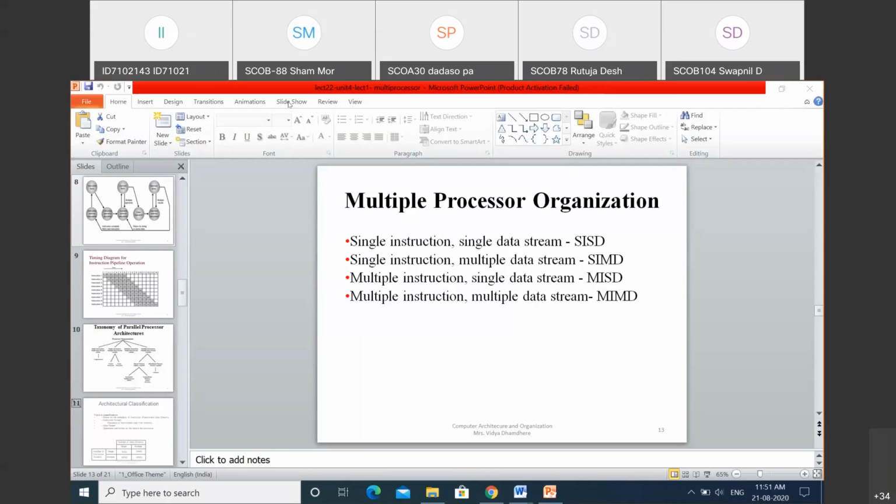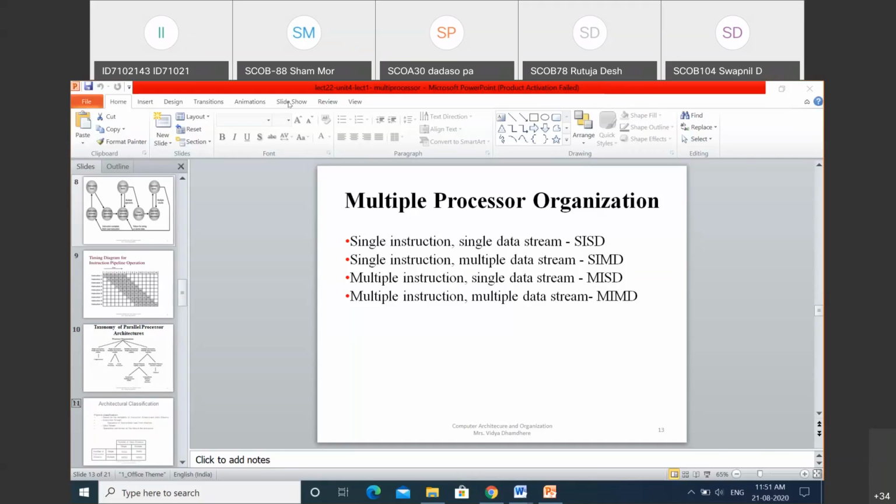A number of processing elements are involved in executing the single instruction, and they generate the multiple data streams. All this processed data is then stored in the data memory. Examples are the vector or array processor.